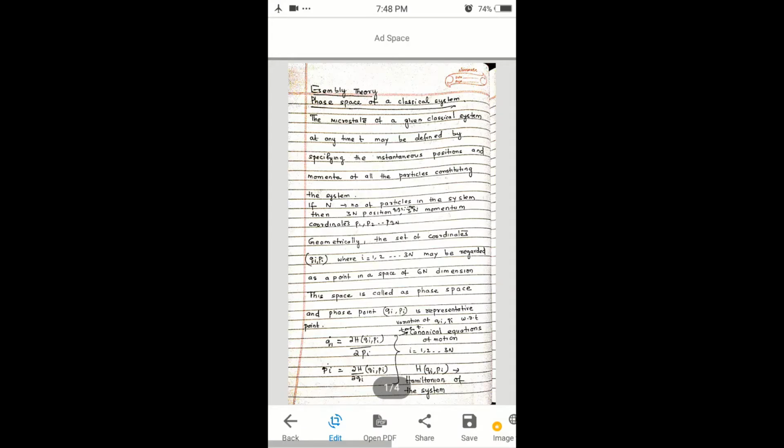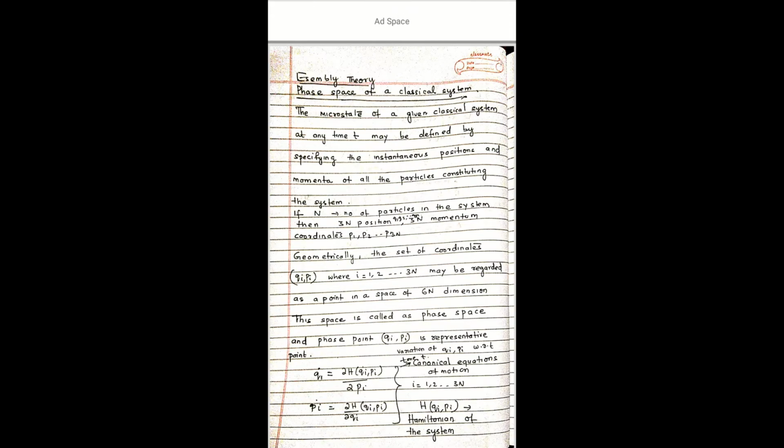Today we will be discussing ensemble theory of statistical mechanics. So before going to ensemble theory, let us first quickly run over what is a phase space. We have discussed earlier that the microstate of a given classical system at any time t may be defined by specifying the instantaneous positions and momenta of all particles constituting the system.